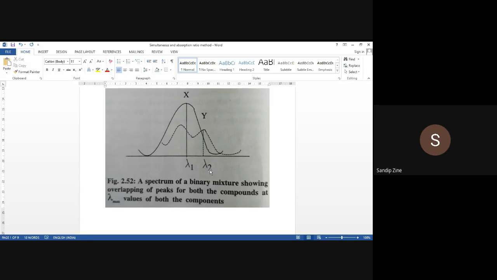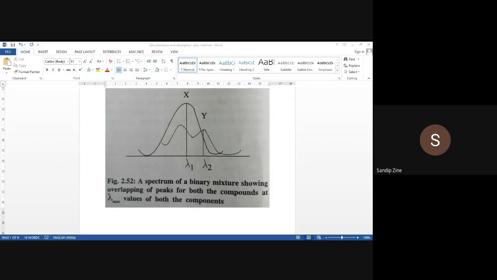So what is the meaning of scan? Can anyone talk about what you understand by scanning? Scanning of a compound means what? Determining absorbance at various wavelengths. Determine absorbance at each wavelength, isn't it? That is the graph we will get, absorbance versus wavelength.